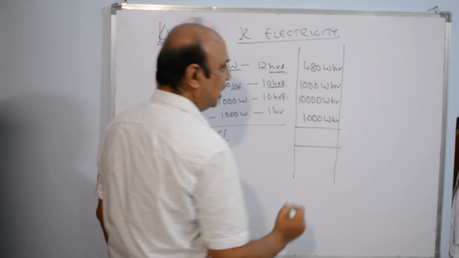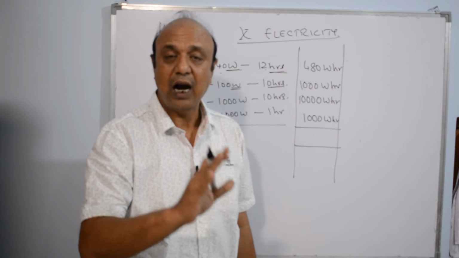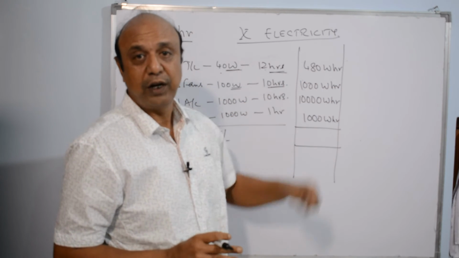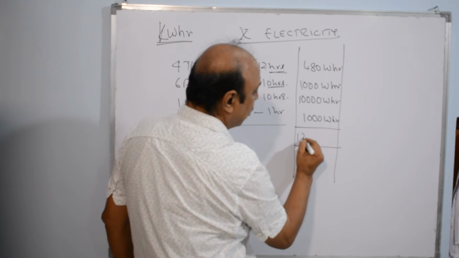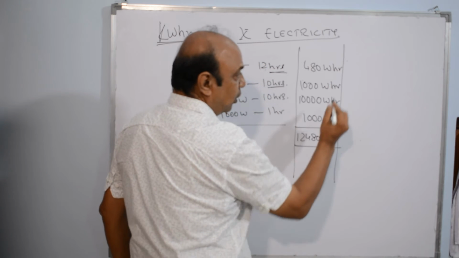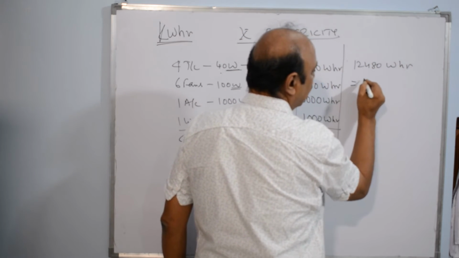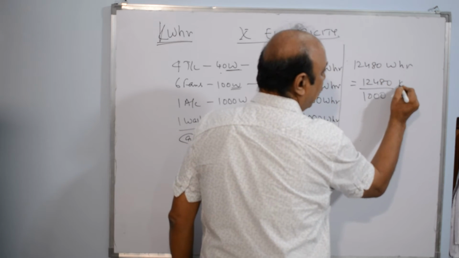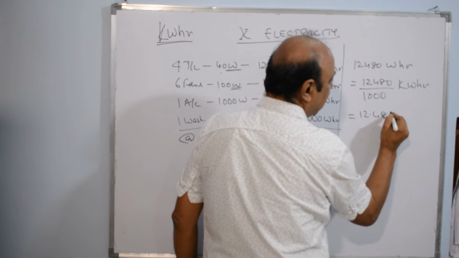When I sum total it, I am writing the unit here so that I don't get confused between this being the unit of energy. When I sum total it, I get 12,480 watt hour. Now 12,480 watt hour is equal to 12,480 upon 1000 kilowatt hour. That is equal to 12.48 kilowatt hour.